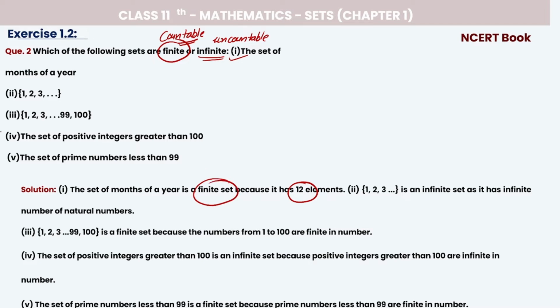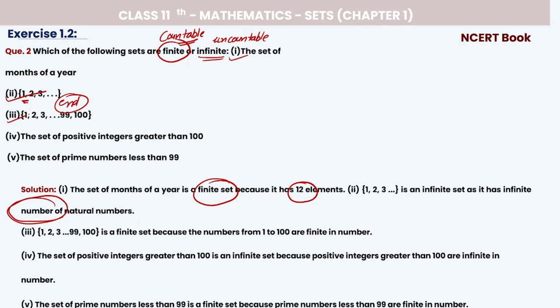Now the second one, that is 1 to infinity. We are starting from 1, but what will be the end of this? We don't know. What is the last number in this set? We can't count them. So that's why it is an infinite set. It has infinite natural numbers. It can be like a million, then add one to it, then add one more. We don't know where it will stop. So that's why we call it an infinite set.